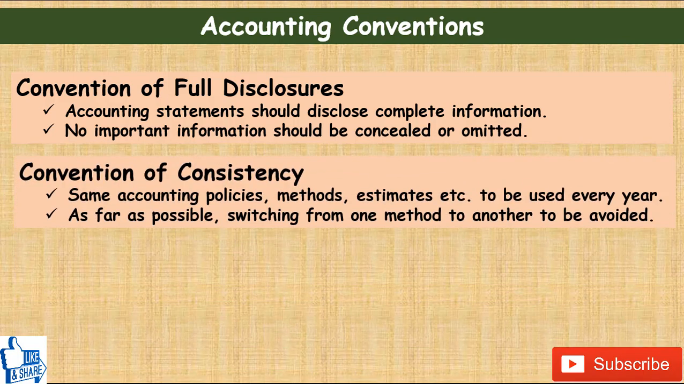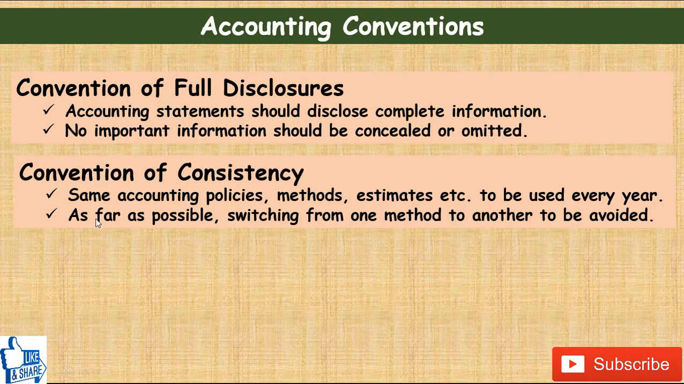The next convention is the convention of consistency. What it says is that while doing accounting, we face alternative policies, methods and estimates that we can use. So it becomes essential that whatever method, policy or estimate we take, we follow it consistently year over year, so that the final results are comparable.